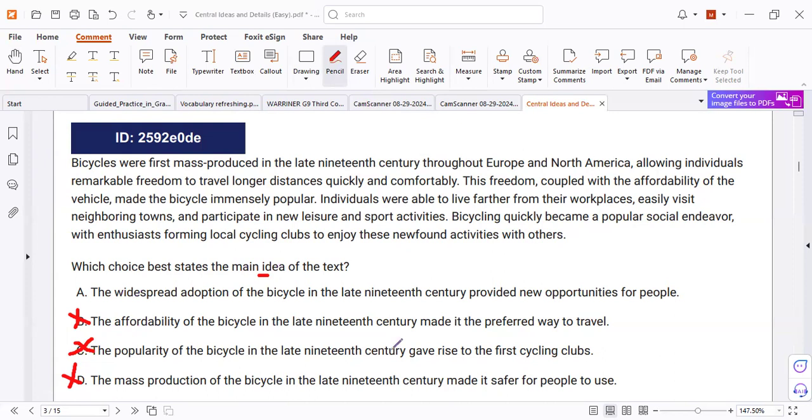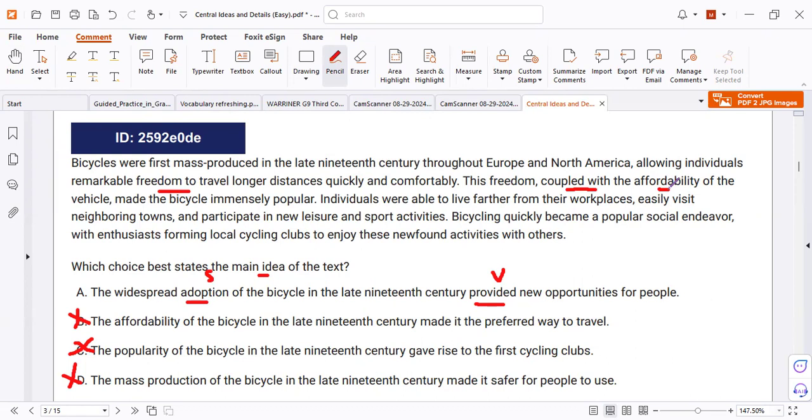Let's paraphrase A. The widespread adoption of bicycles in the late 19th century provided new opportunities for people. Subject, verb. What is the provision of new opportunities? He said here that it is allowing individuals remarkable freedom to travel, walking comfortably. And this freedom coupled, remember, coupled, not doubled, coupled with affordability.